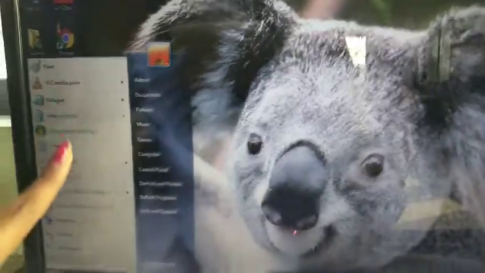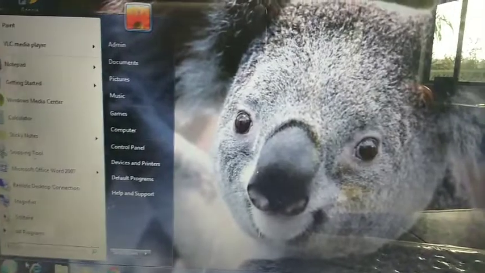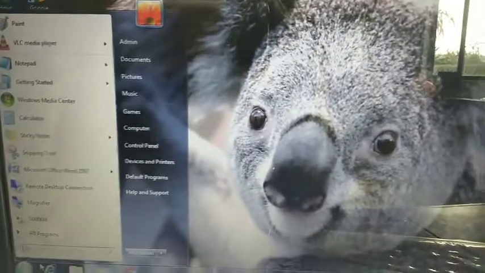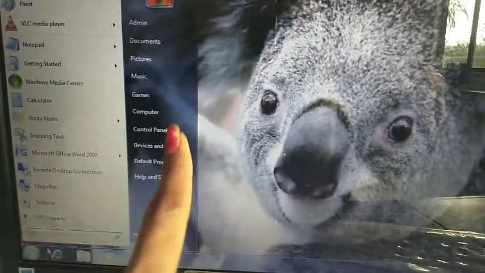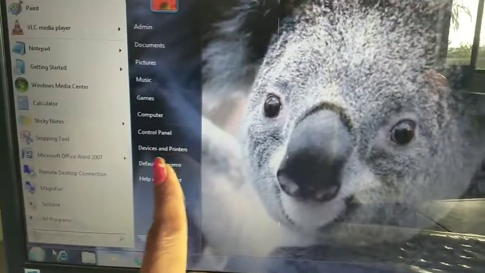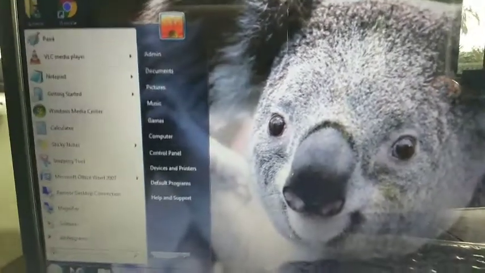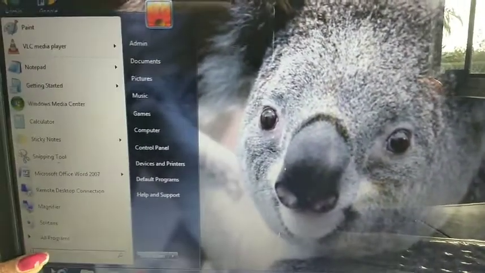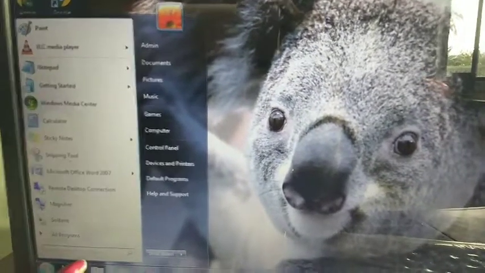From here we can choose the options of Paint and Microsoft PowerPoint presentation. You have also seen this. And from here you can choose computers, control panel and devices, printers and many other options. Here you can search anything you want which you can't see in the menu, right?